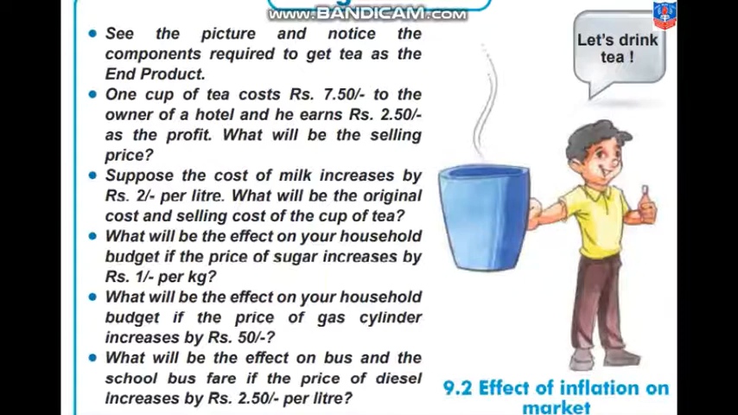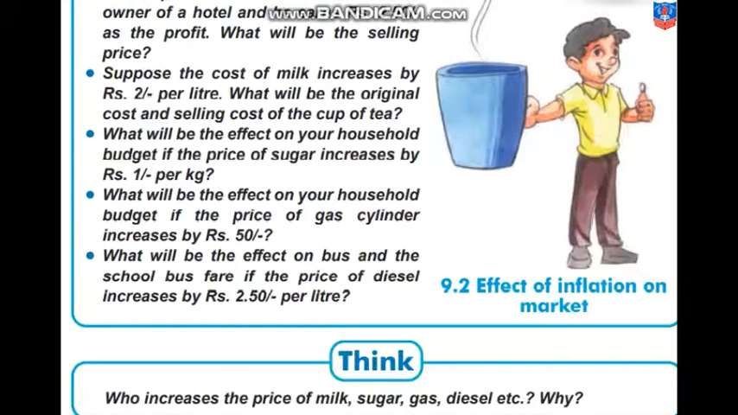Now, effect of inflation on the market. We have to see this whole scenario. All these points show us what is the effect of inflation on the market. That means also on the society. Who do you think increases the price of milk, sugar, gas, diesel, etc. and why? Obviously, the answer is the government, or we can say the farmers. And because the price of milk has increased, obviously the price of the milk products, the things which are made out of milk as a raw material, will also increase. And why is that? You have to think and say.